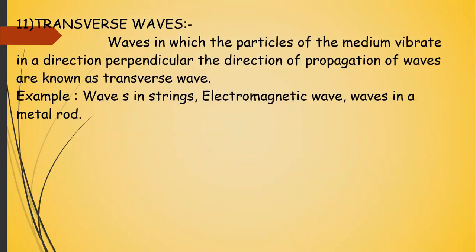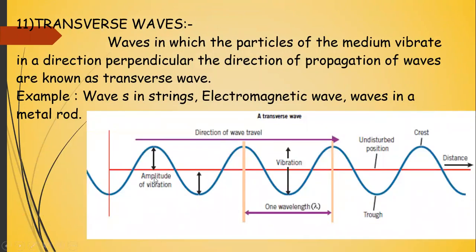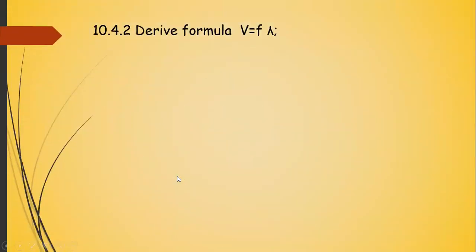Transverse wave is one in which the particles of the medium vibrate in a direction perpendicular to the direction of motion. You see that this is the direction of travel of the wave. The wave is moving in this direction, and the particles of the medium are moving up and down in this direction. So you can see that these two directions are perpendicular to each other. Such waves are called transverse waves. For example, electromagnetic waves, water waves on the surface, and other waves.